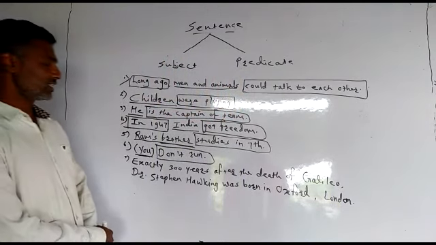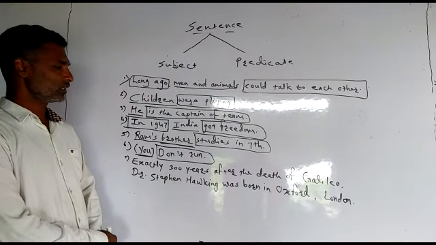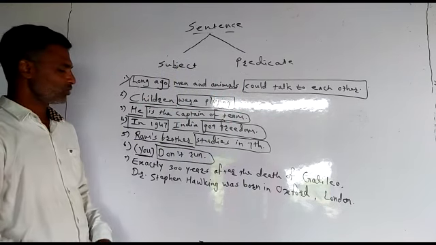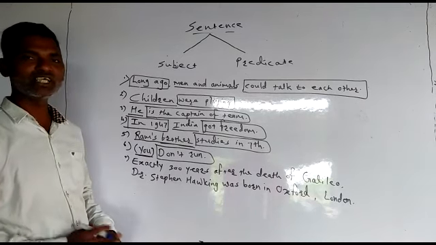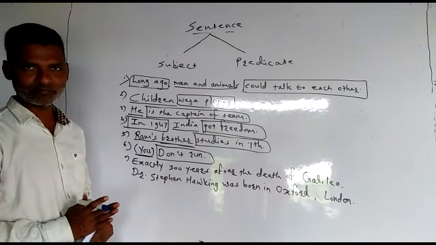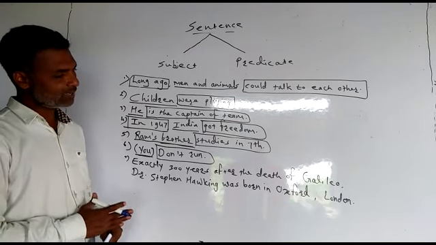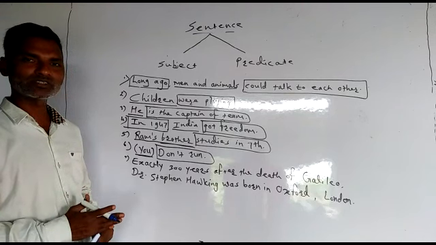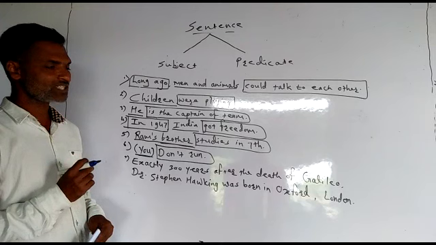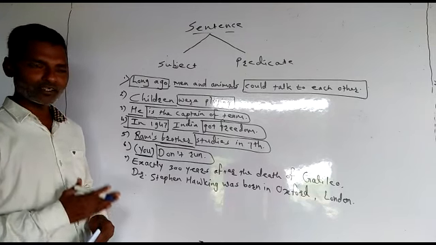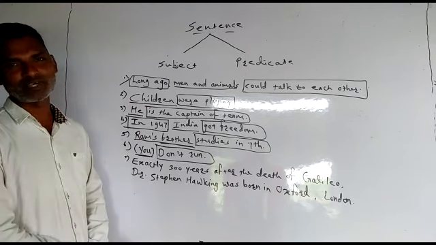Now see students, again there are such sentences where we find difficulties while finding the subject and predicate. But as I told you, my best suggestion is first underline the subject and then the remaining part is always the predicate. In the exam, if you are told to find out the predicate or instructed to underline the predicate, then find out the subject first and then just underline the remaining part, that is the predicate.